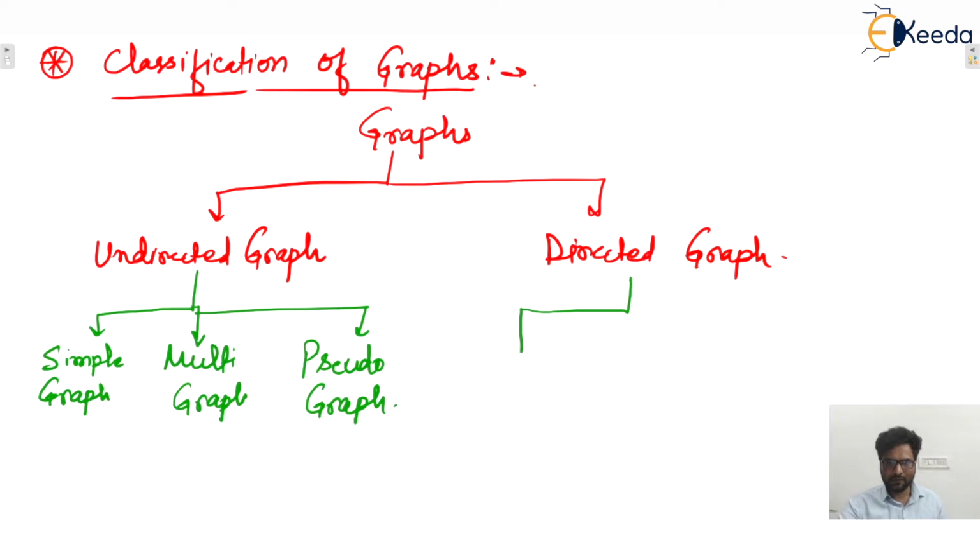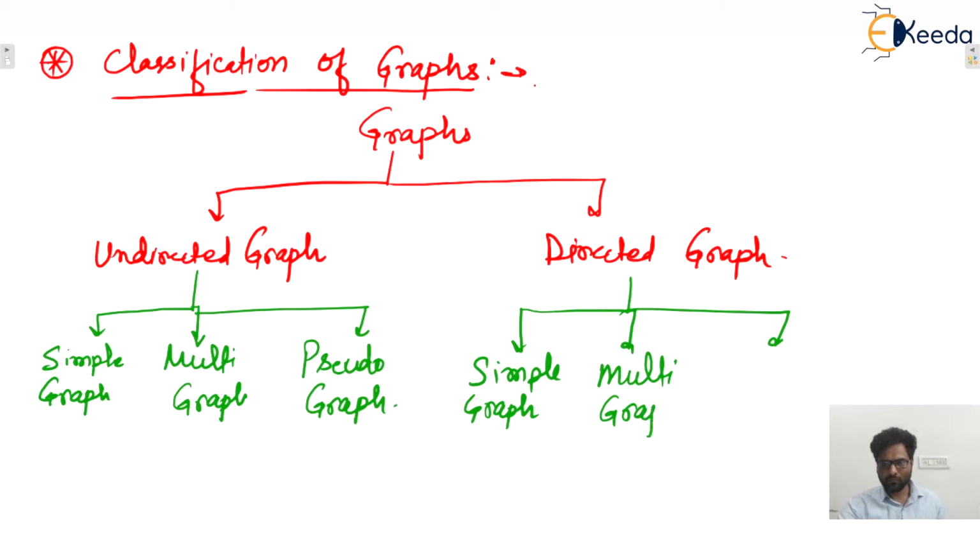Similarly, in directed graph also these three categories are there: simple graph, multigraph, and pseudograph. So yes, we will see what simple, multi and pseudograph are.